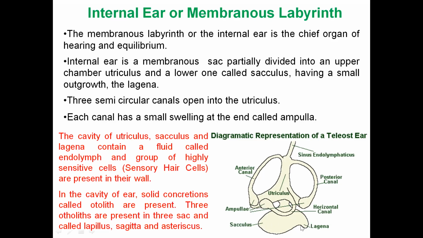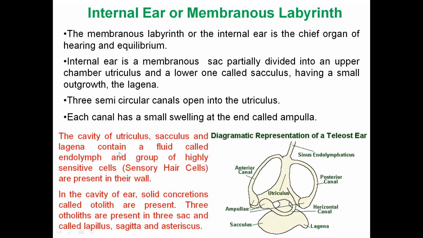This is sacculus, this is lagena, this is utriculus, and it has three semicircular canals: the anterior canal, the posterior canal, and the horizontal canal. And the end of each canal has a swelling. This swelling is known as ampullae. Okay, so this is the internal ear of the teleost.